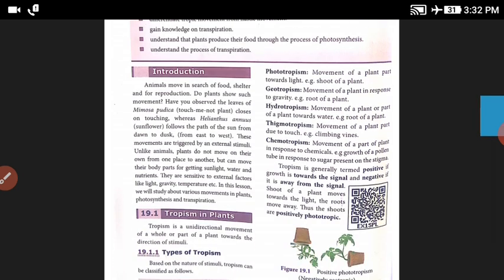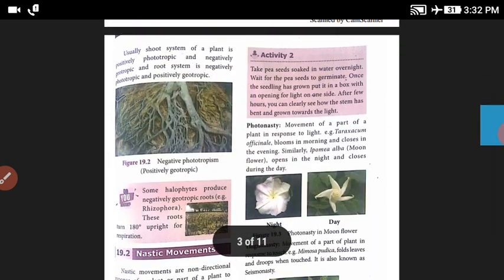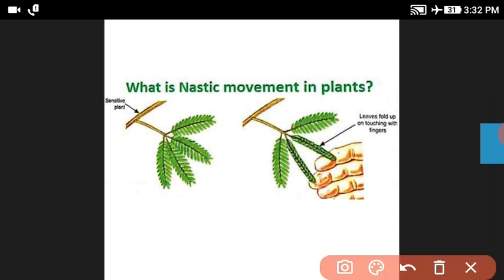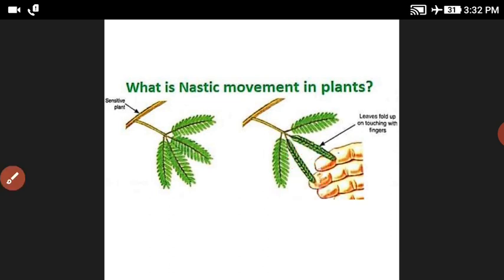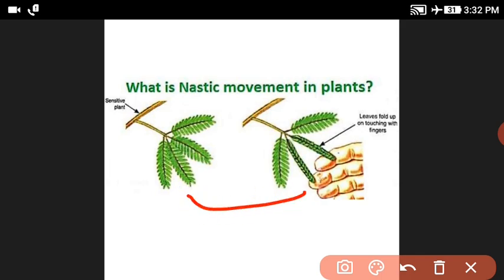Next, introduction. Animals move in search of food, shelter and for reproduction. But plants cannot move from one place to another place. Have you observed the leaves of the Mimosa pudica, the touch-me-not plant? When a Mimosa pudica leaf is touched at one point, suddenly all the leaves fold. After a few seconds, the leaves unfold again.